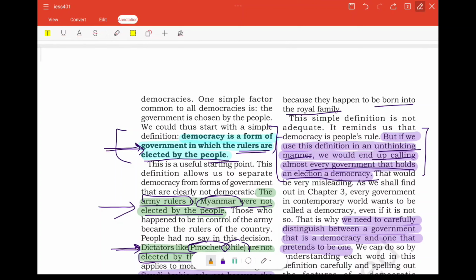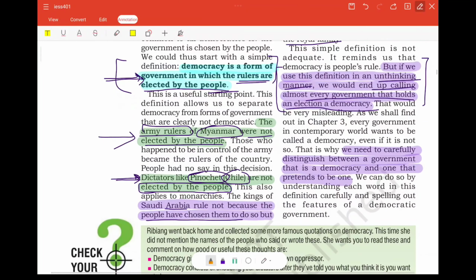But this is not the way to define a democratic country. It is not the only way to determine whether a country is democratic. If we go through this method, we will end up calling each and every form of government a democratic country. This is not the way.